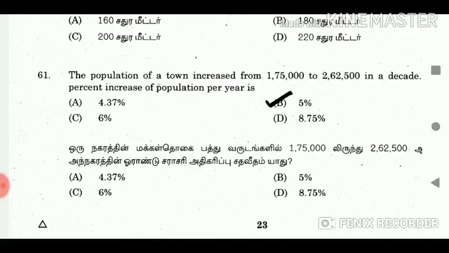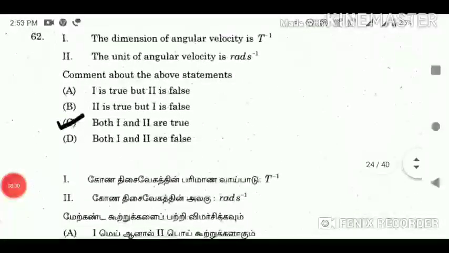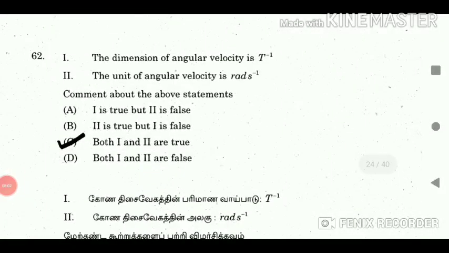61. The population of a town increased from 1,75,000 to 2,62,500 in a decade. The average percent increase of population per year is? Answer 5%. 62. Comment about the above statements. Answer both 1 and 2 are true.